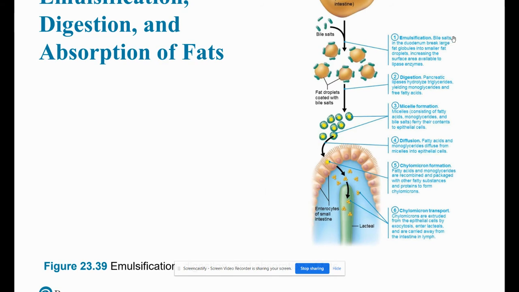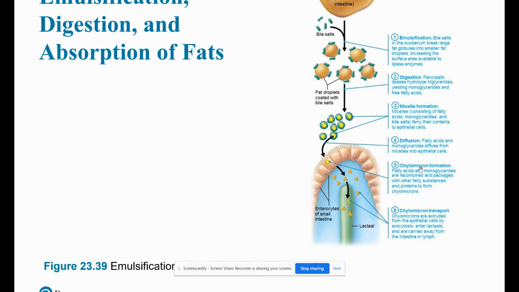And again, these are the steps. Emulsification is the first step. So those large fat globules are going to get broken up into smaller ones. We see a big globule. Now we have these smaller ones. Digestion, pancreatic lipase is going to hydrolyze the triglycerides, giving us monoglycerides and free fatty acids. We have micelle formation, and then we have diffusion. So the fatty acids and monoglycerides diffuse from the micelles into the epithelial cells.